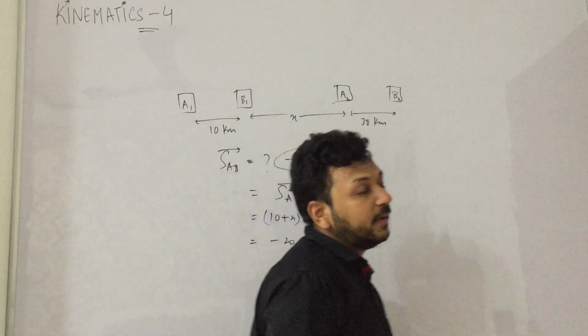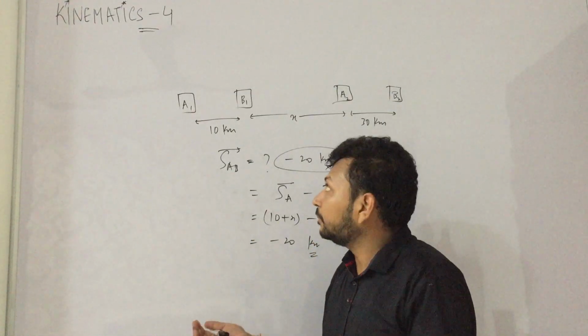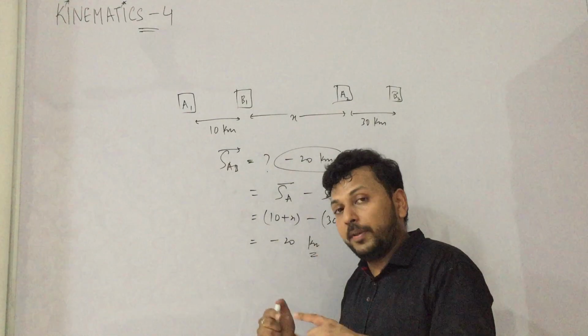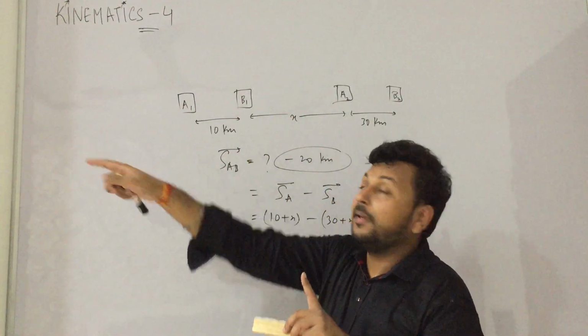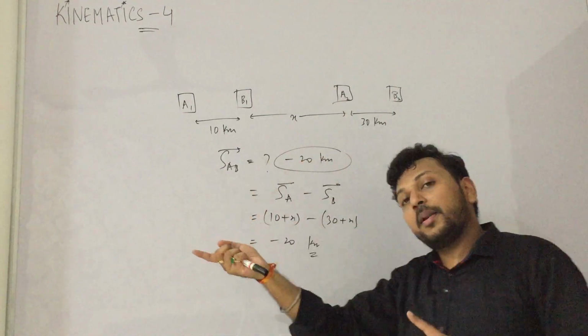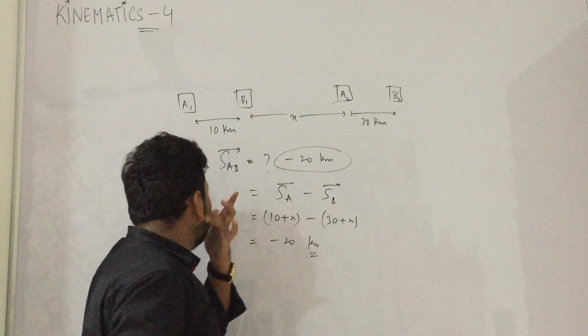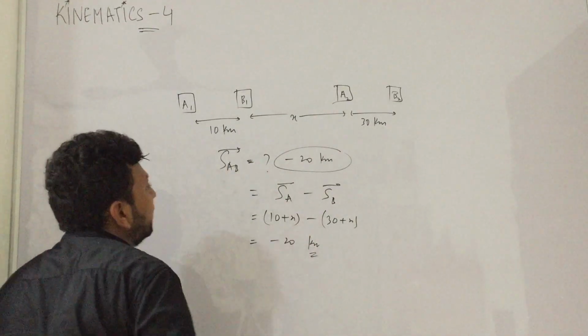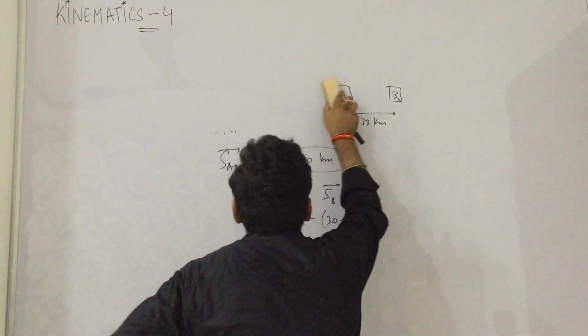I will just explain it again: displacement of A with respect to B. B will say that A was 10 kilometer behind B, finally B will say it is 30 km behind me, that means it will become minus 20. Okay, so I am erasing this. Similarly, what is SBA? It is 20 km. SBA is 20 km.